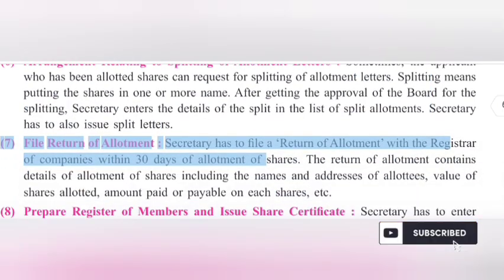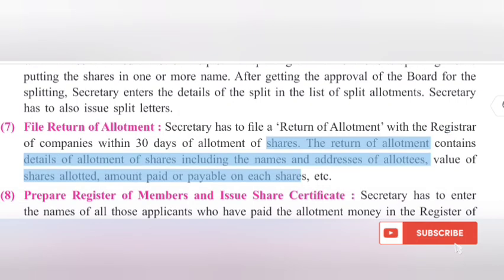File return of allotment. Secretary has to file a return of allotment with the registrar of companies within 30 days of allotment of shares. The return of allotment contains details of allotment of shares including the names and addresses of allottees, value of shares allotted, amount paid or payable on each share, etc.